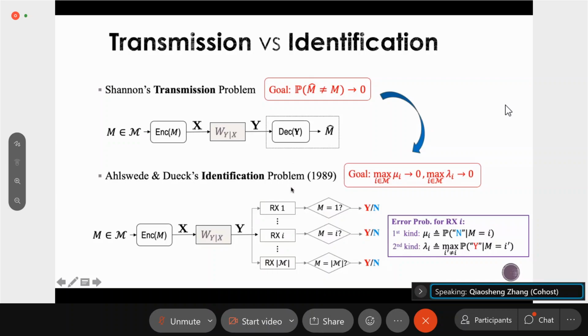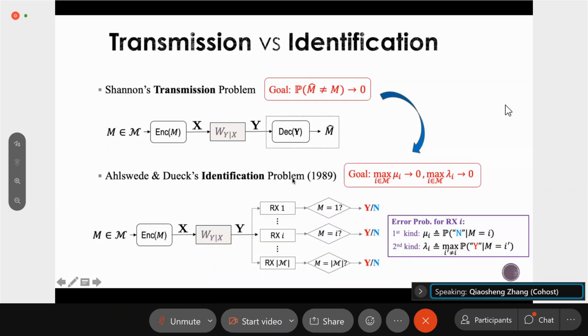Each receiver uses the decoder to first decode the message M hat. Once they know M hat, they should be able to answer their own question. As this decoder ensures that M hat equals M with high probability, each receiver's reconstruction M hat also equals M with high probability, so they should be able to answer their own question correctly with high probability.